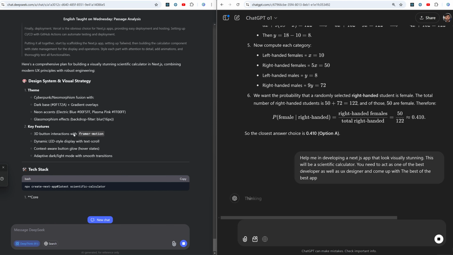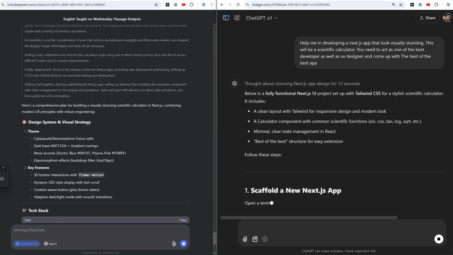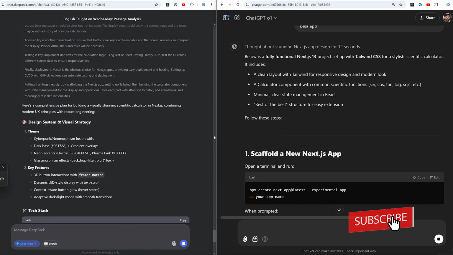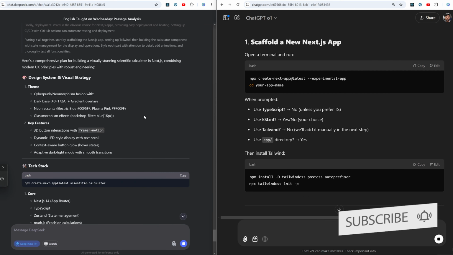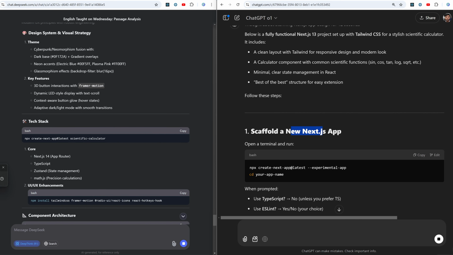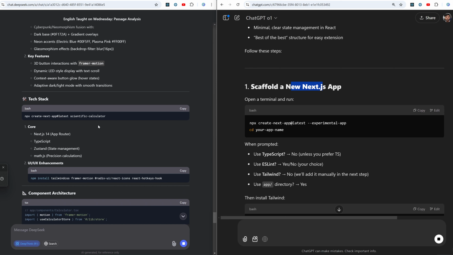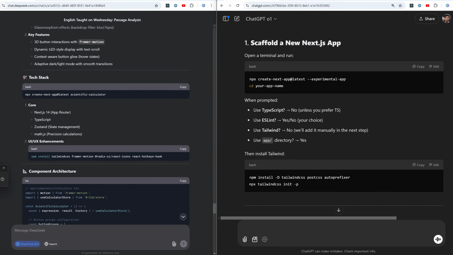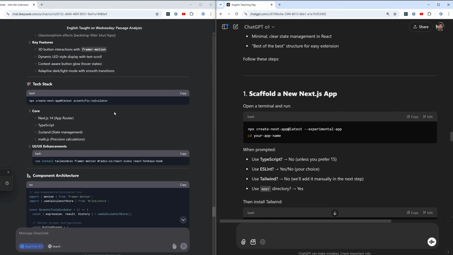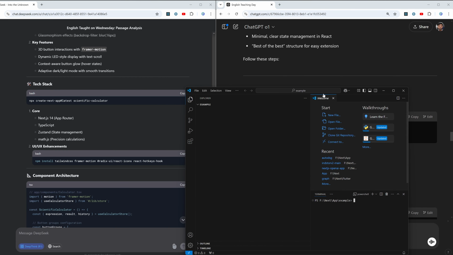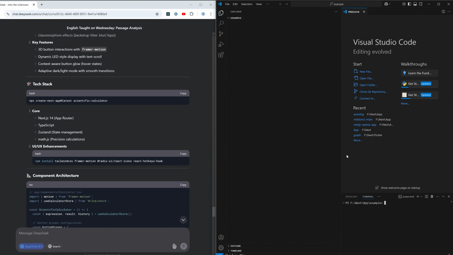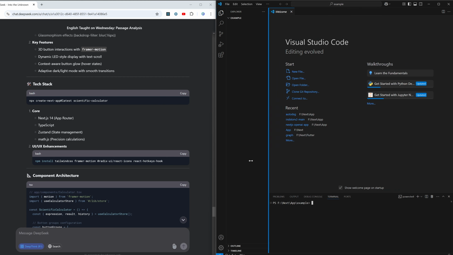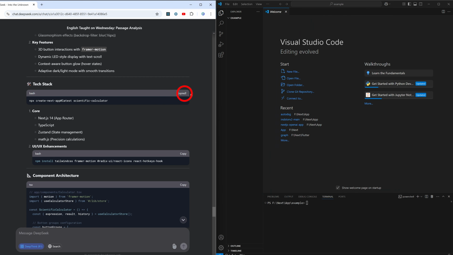Okay, so here it is coming up with some kind of theme, cyberpunk, neomorphism. Oh, that looks really nice. Okay, so both of them first of all let me know how I can create the Next app, which is really nice. And then here you can see how one can change the directory. So I'm gonna quickly copy these codes and then let's see what kind of app both of these create. So I'm gonna place it here and let me copy this code.